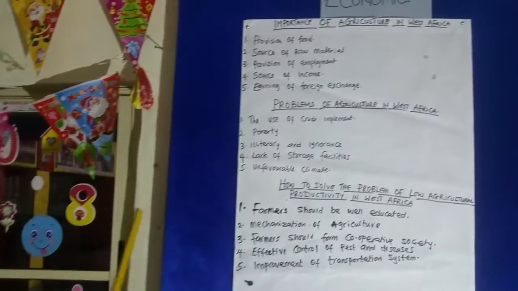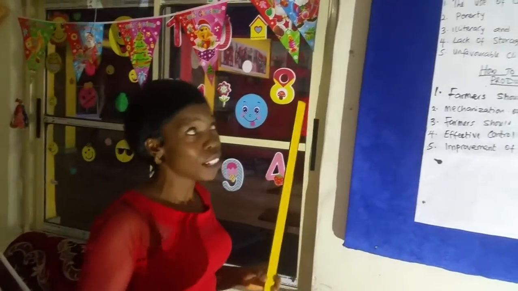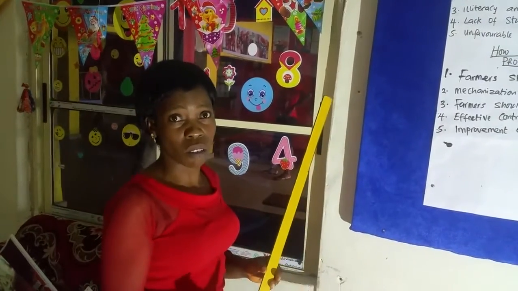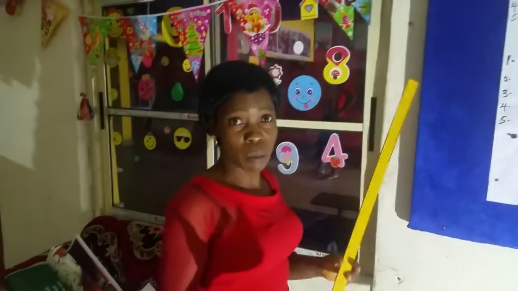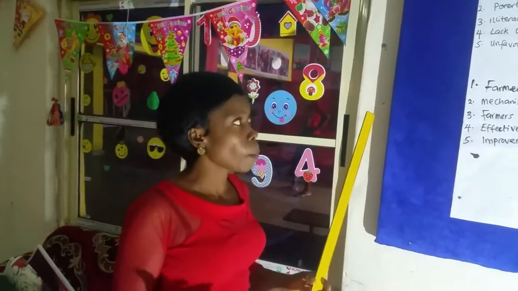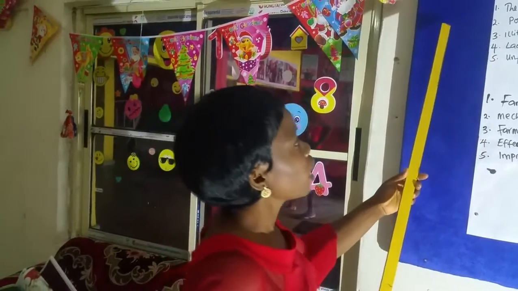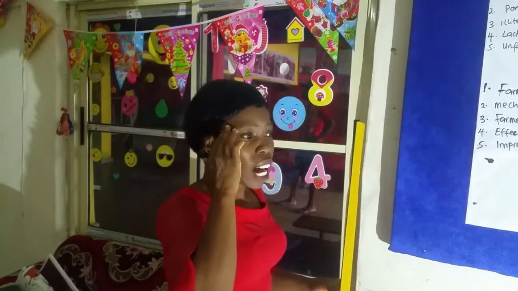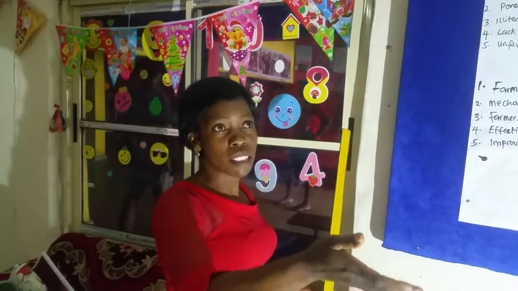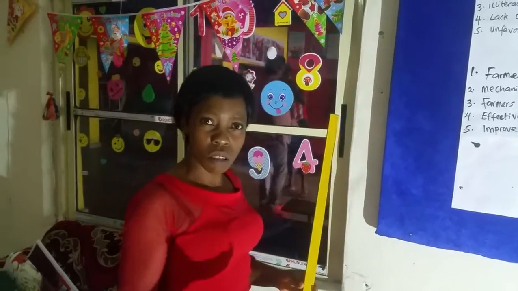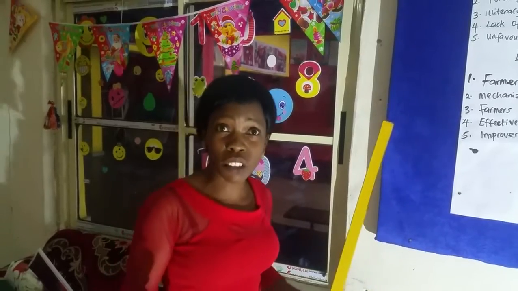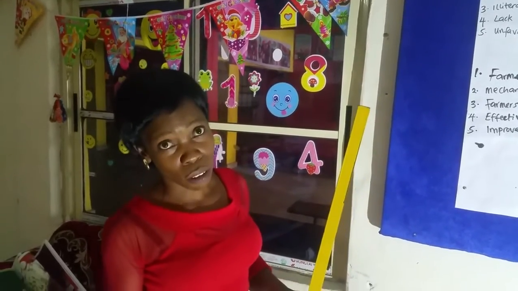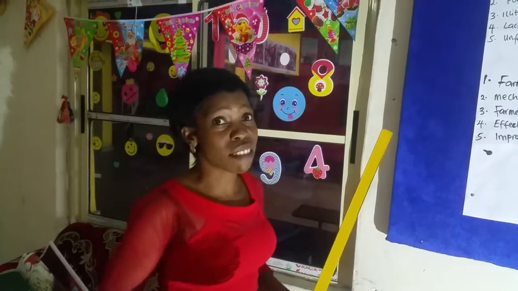Number 3, you have illiteracy and ignorance. This is when farmers are not educated, because actually we need to be educated on agriculture, whereby you are able to plant what you want to plant and it will give you good yield. But since they are not educated and they are ignorant about how many years or months a crop should stay on the ground, some persons don't know when to plant yam. Some persons don't know when to plant okra, because everything has time and season.